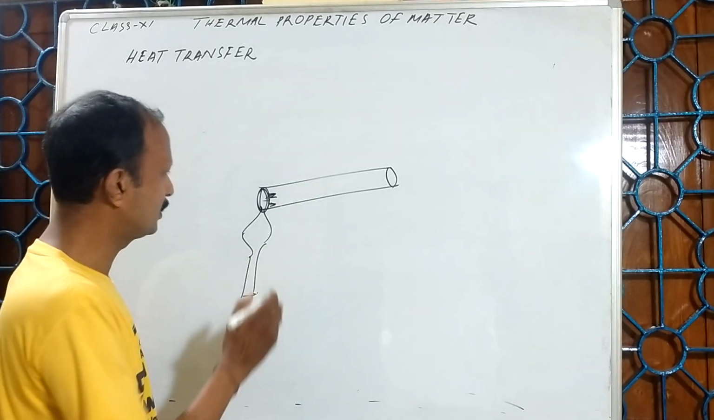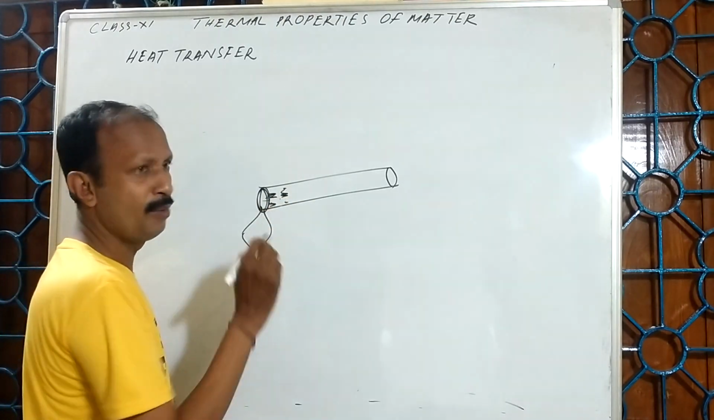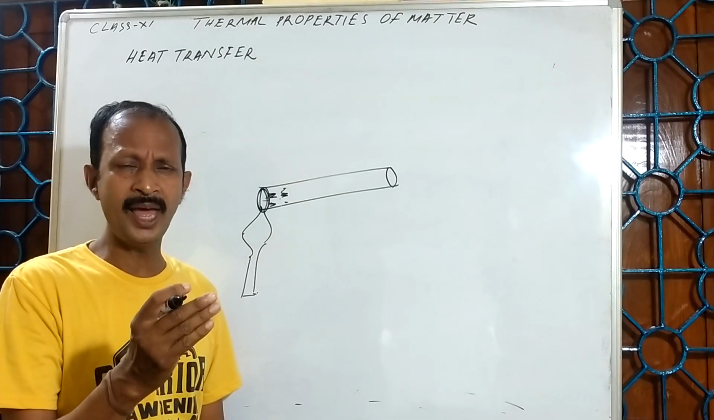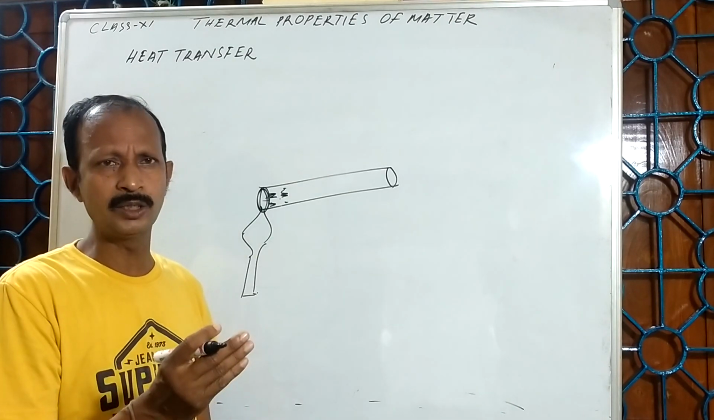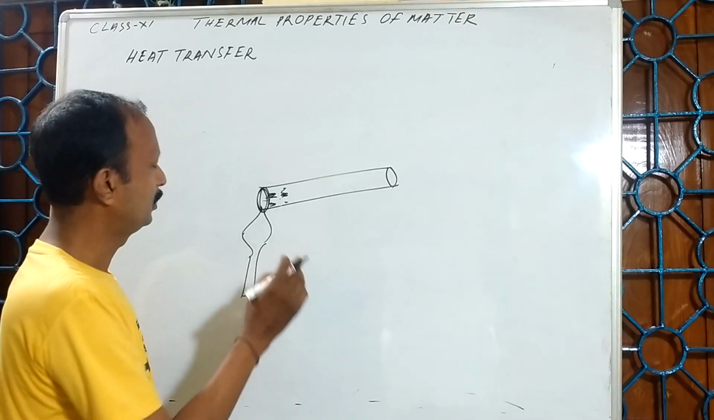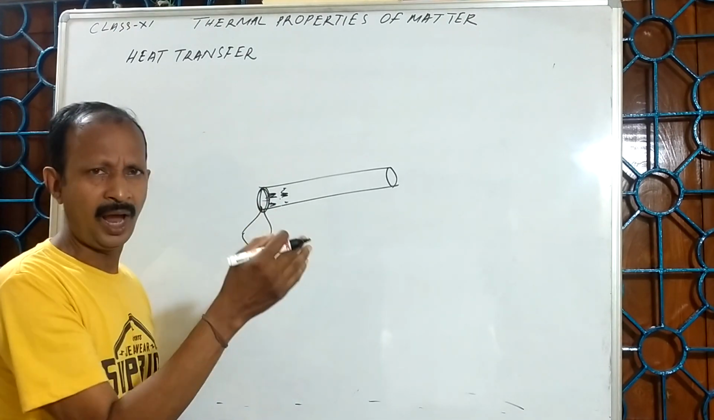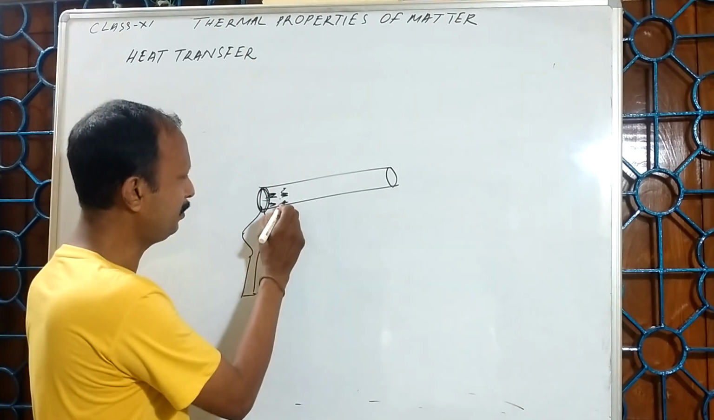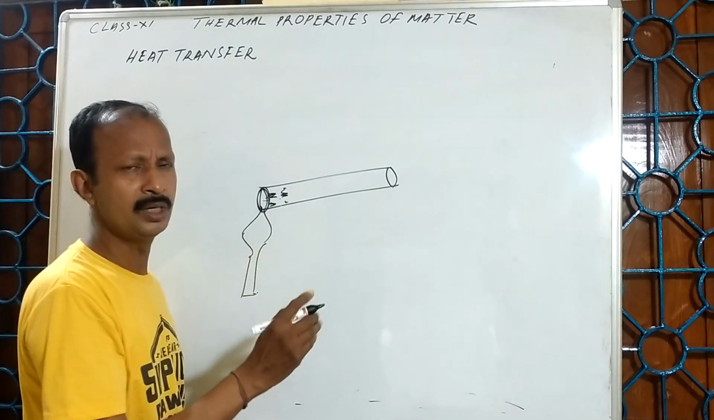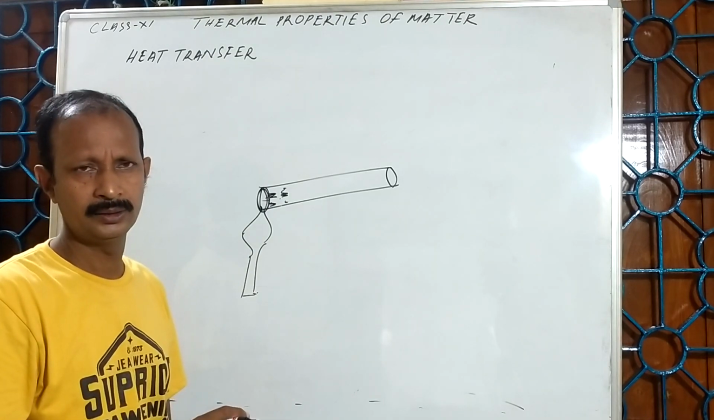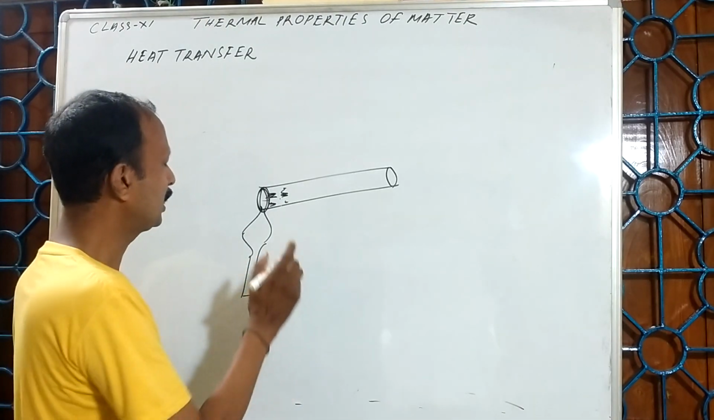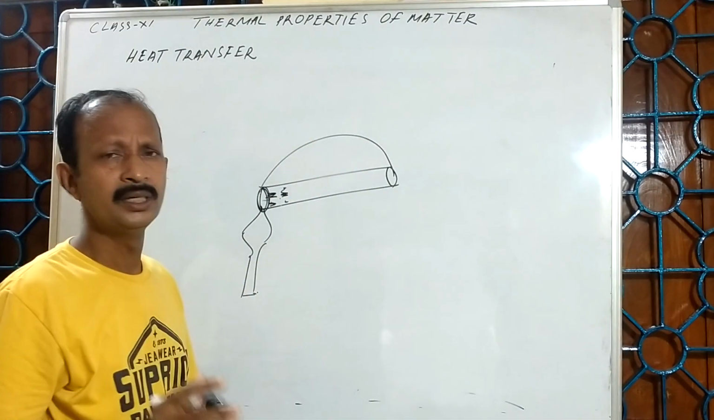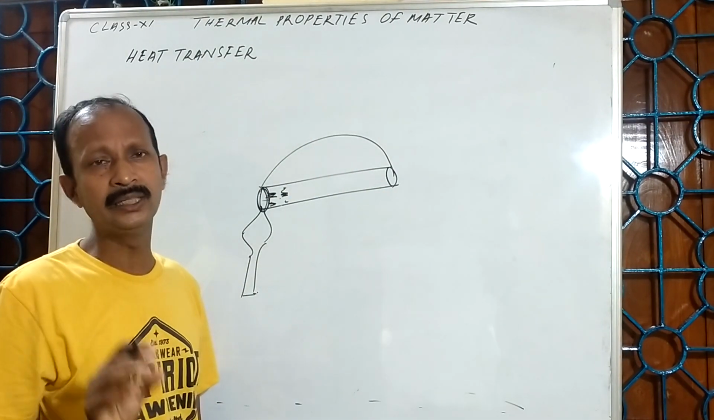Then what happens? They collide with the nearby molecules. As a result, there is a sharing of kinetic energy from molecules of higher energy to the molecules of lower energy. At the same time, these molecules also start to vibrate. In this way, heat transfers from one end of the rod to the other end.